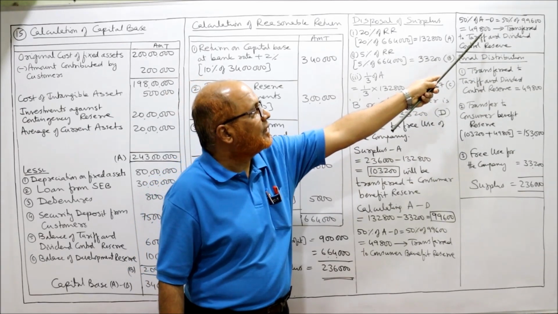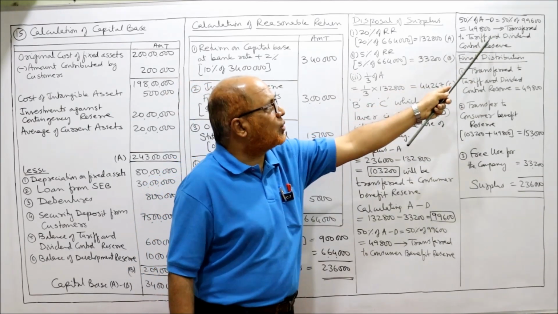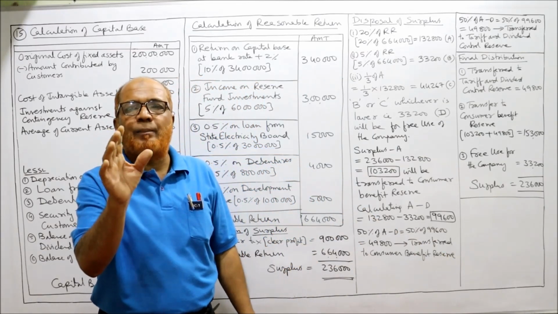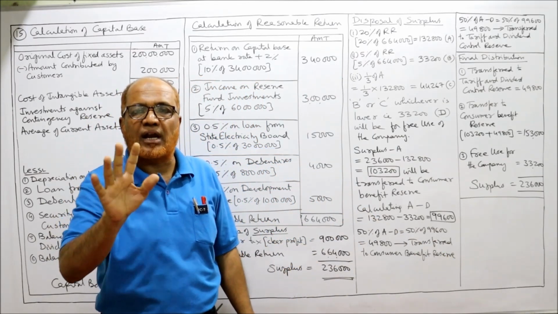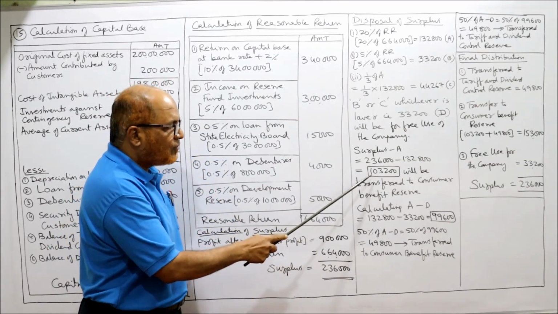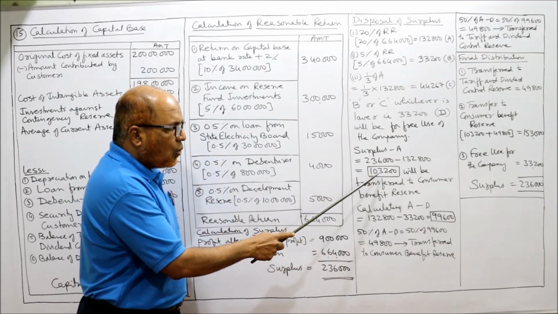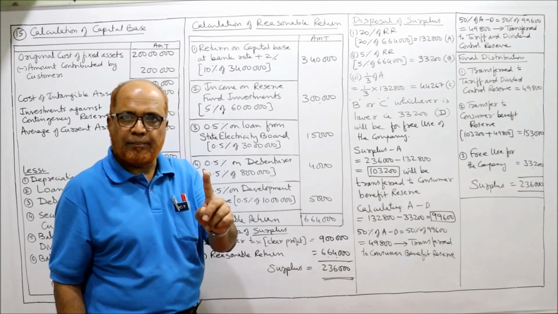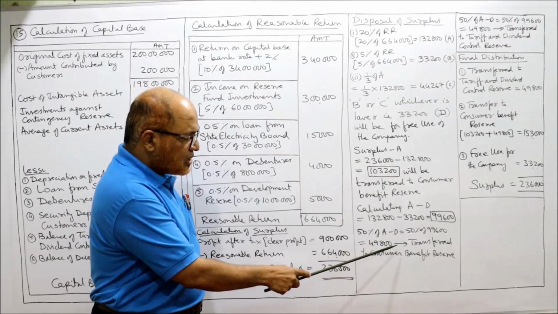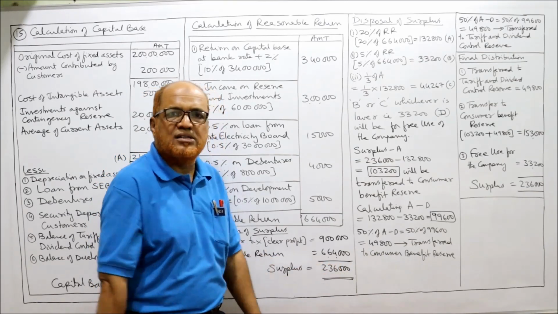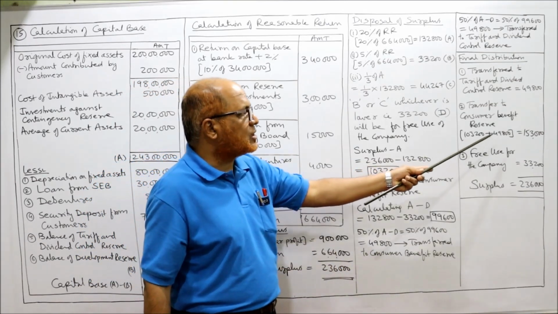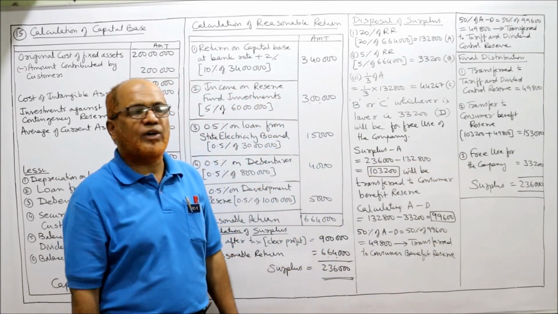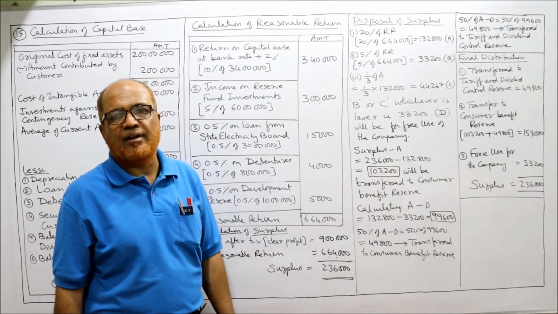Now first, transfer to tariff and dividend control reserve. Here we have calculated 49,800. First over. Second, transfer to consumer benefit reserve. Two times we have transferred to consumer benefit reserve. First, 1,03,200. Second time, 49,800. So add up 1,03,200 and 49,800, that is 1,53,000. This is the amount transferred to consumer benefit reserve.